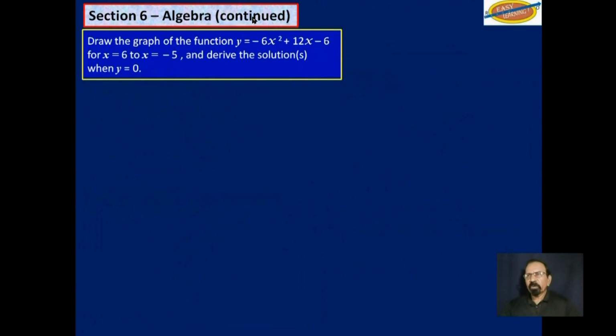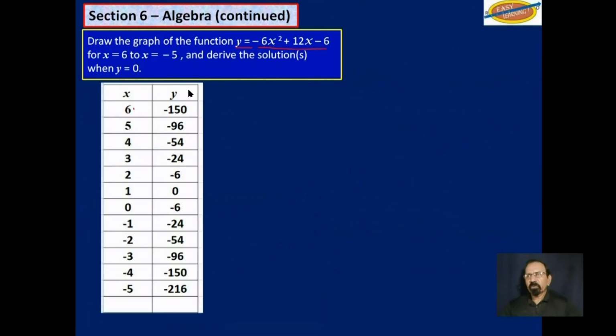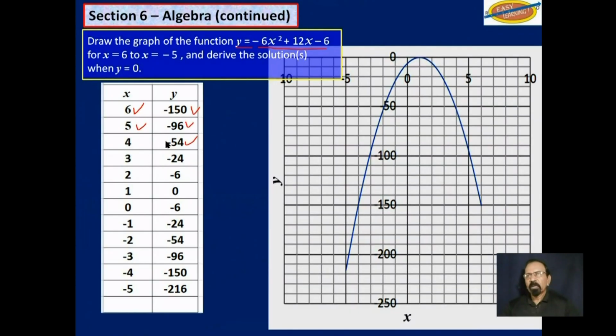So if we set up the equation y is equal to -6x squared plus 12x minus 6, and we use various values for x, we will get the corresponding values for y. We plot a graph, and this is what we get.